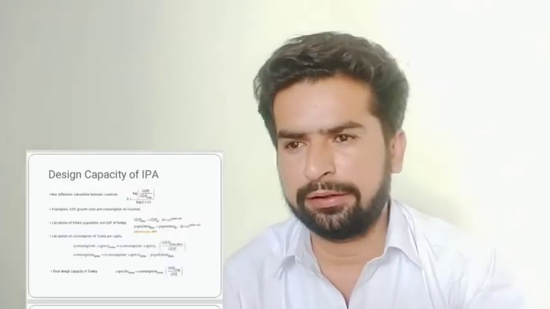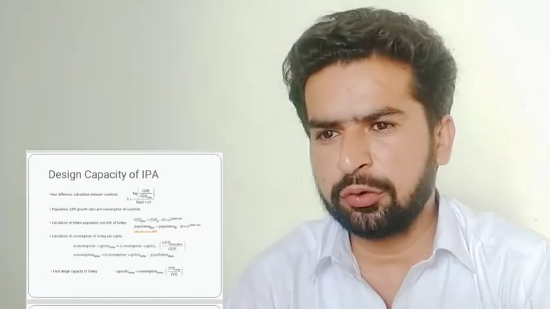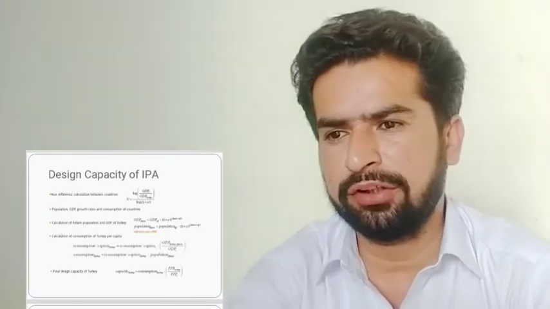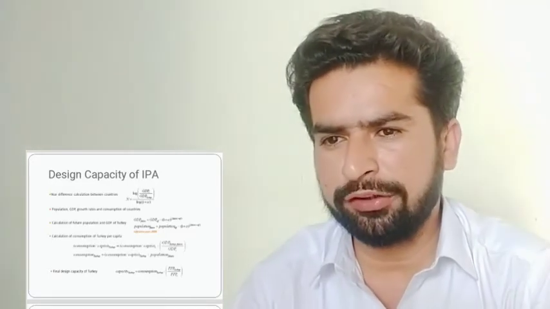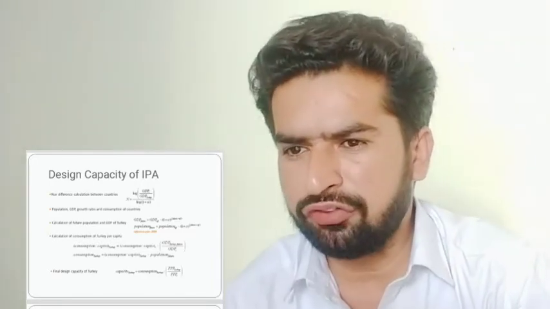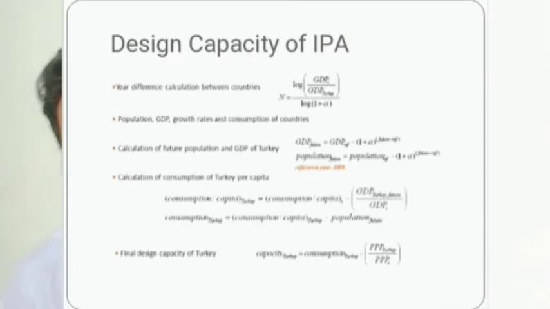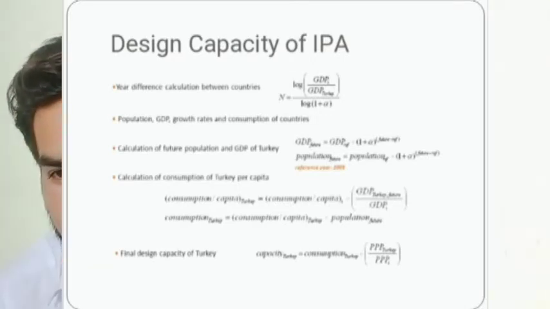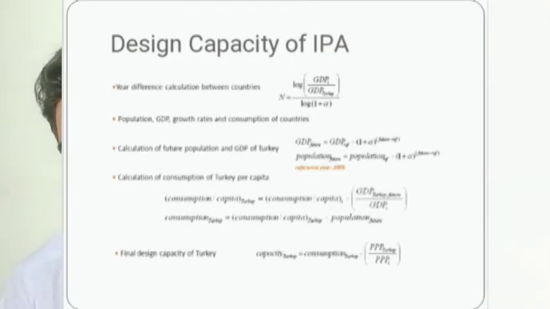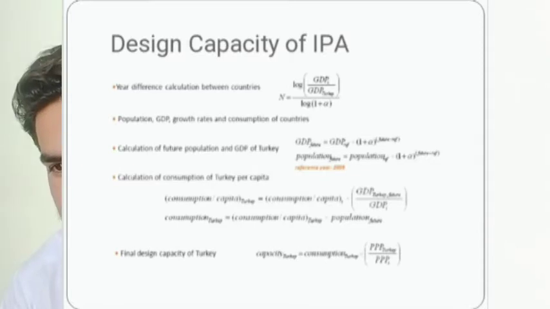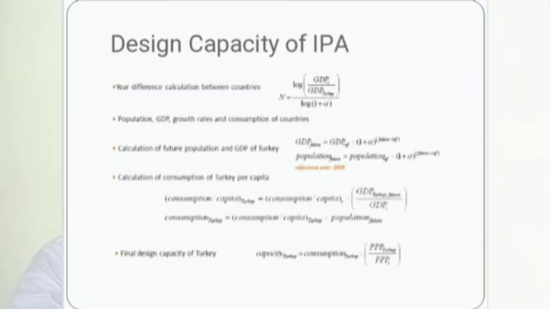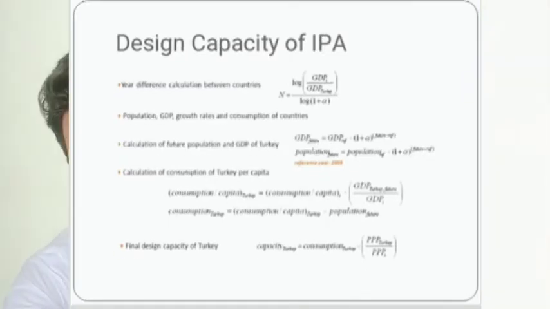Design of IPA. Here are the different calculations for countries. The formula is given: population, GDP growth rates and consumption of countries. Calculation of the future population and GDP of Turkey. We are taking Turkey as a reference point, with 2005 as the reference year. Calculation of consumption of Turkey per capita. The formula is given. The final design capacity of Turkey is given by this formula.